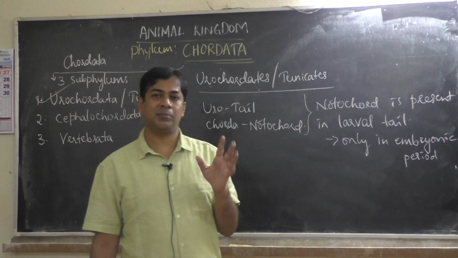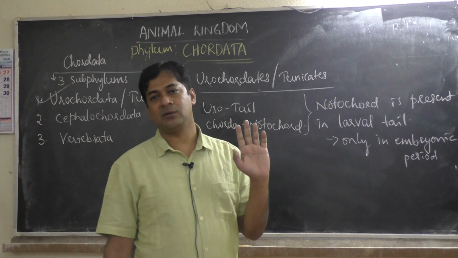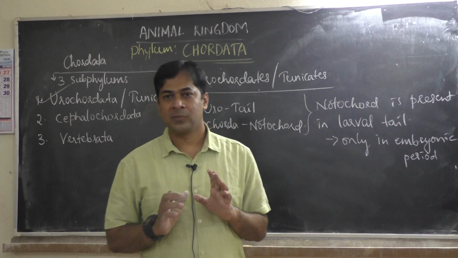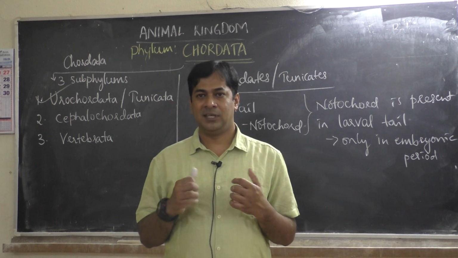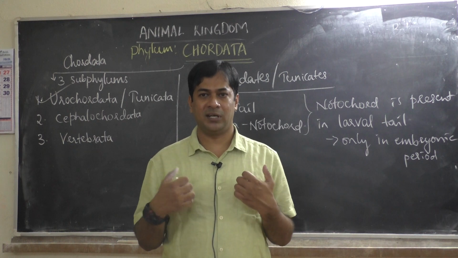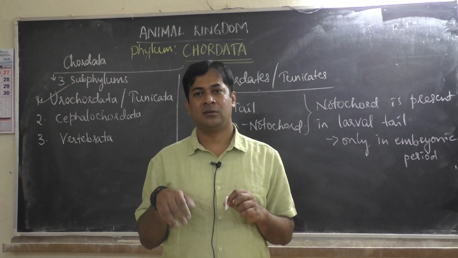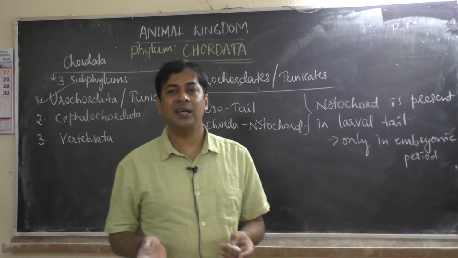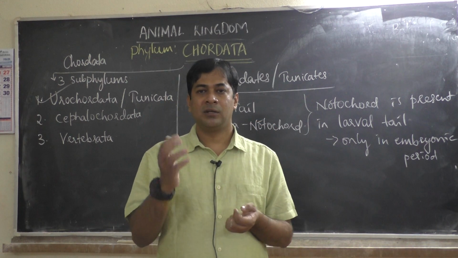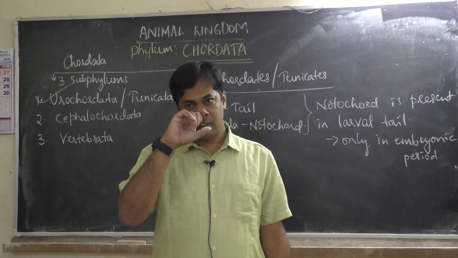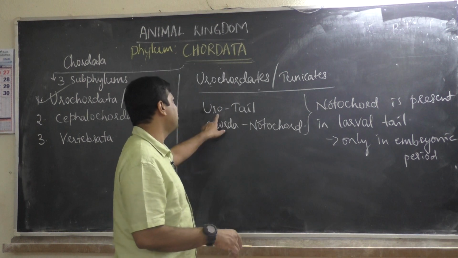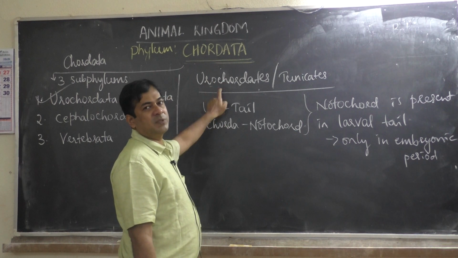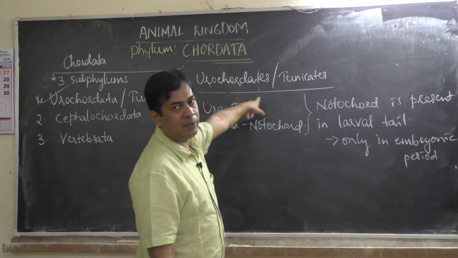Notochord is present in the tail only in the embryonic stage, and after that there is no notochord. Consider that I am a urochordate, I am giving an example. Though I belong to vertebrata, consider that I am a urochordate. Then when I was born, when I was a larva, the notochord was there in my tail. And when I grow up and become an adult, there is no notochord in the tail either. So notochord is present only in the tail portion. That's why uro means tail, chorda means notochord. Urochordata means notochord is present only in the tail, that too only in the embryonic stage.